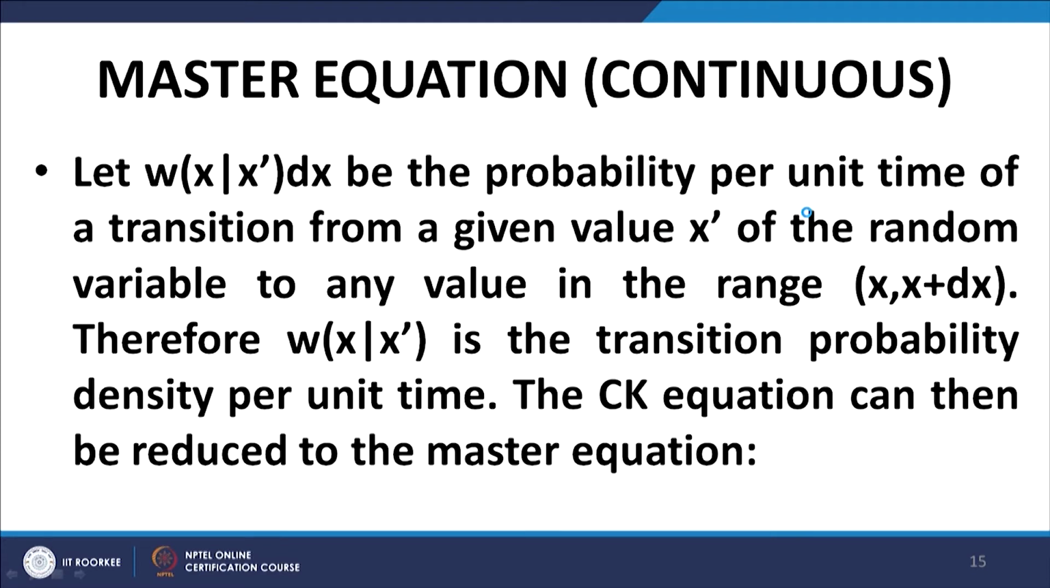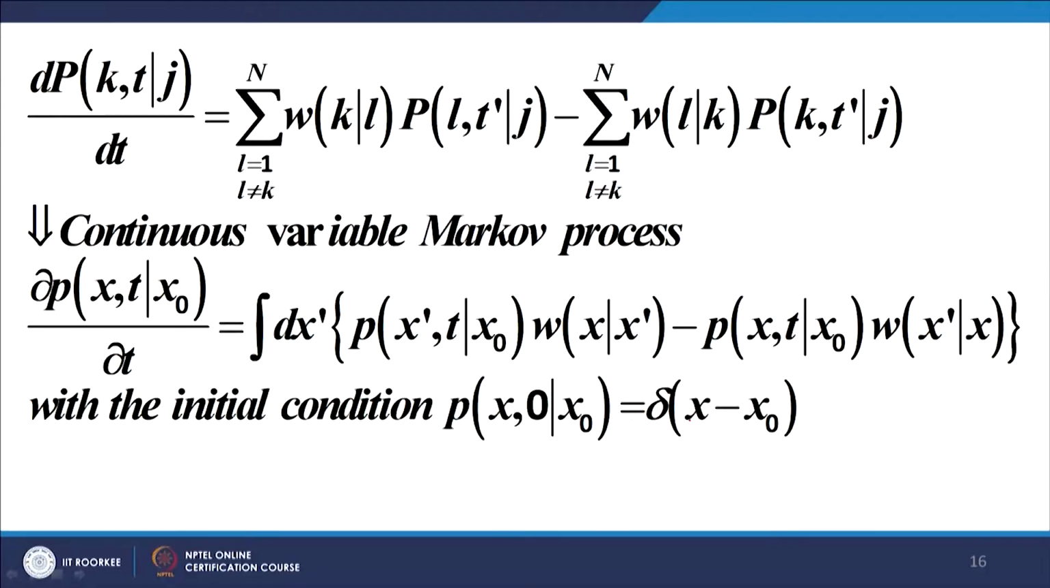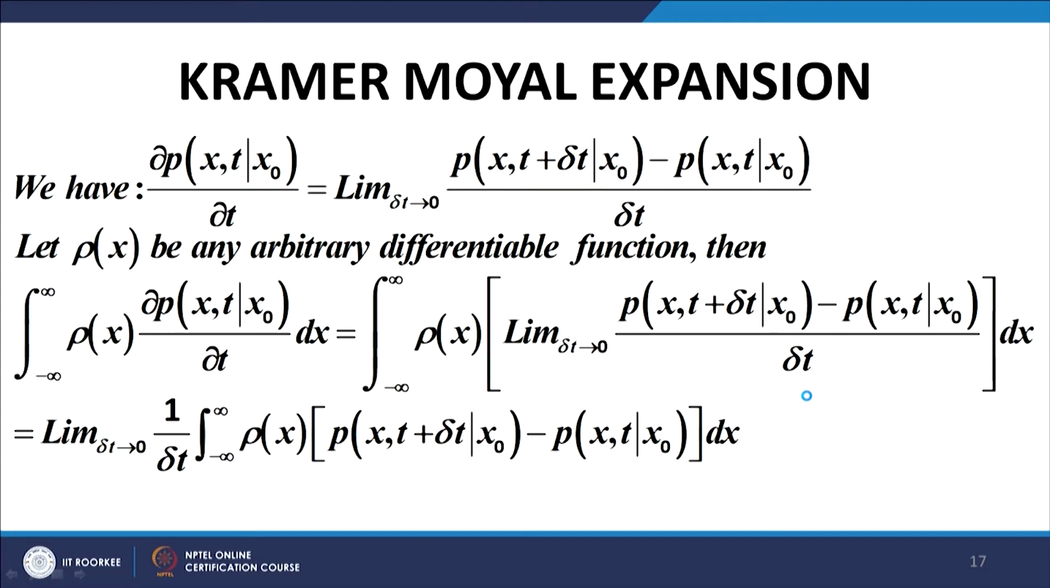Now, in the continuous case, the master equation takes this form. As I mentioned, we replace probabilities by probability densities, and we also replace summations by integrals. The rest of it is more or less parallel. Of course, the initial condition, instead of the Kronecker delta, shifts to the Dirac delta condition, delta x minus x naught. Now, we come to a very interesting extension of the master equation, which is called the Kramers-Moyal expansion.